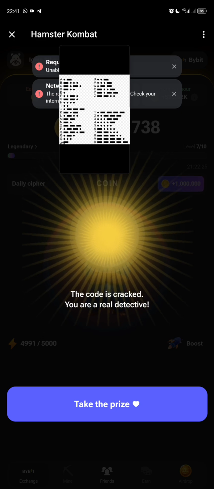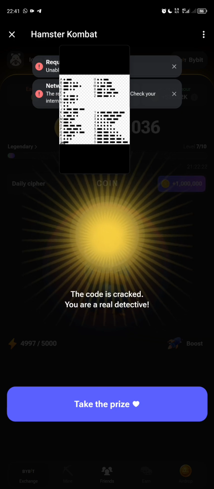So we just cracked today's Cipher daily code.